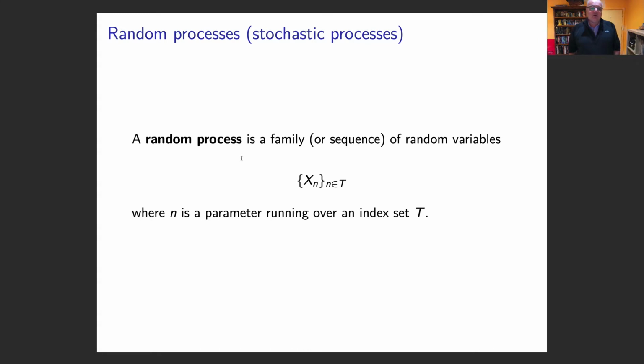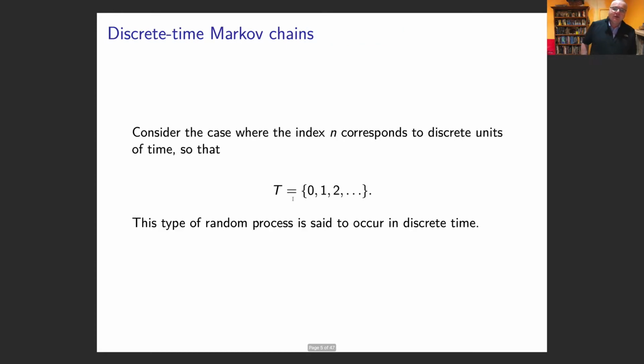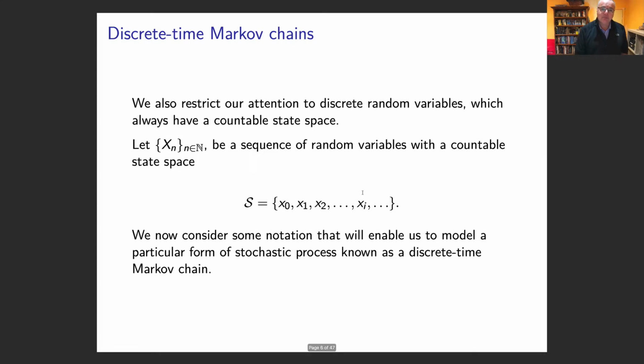So this is part of what we call a random process. A random process is where we have some random variable, Xn, and n is indicated by some set T. In this case, we're going to make it nice and easy. We're going to talk about discrete time. So T basically takes time points 0, 1, 2, 3. They're just going to go across in discrete time.